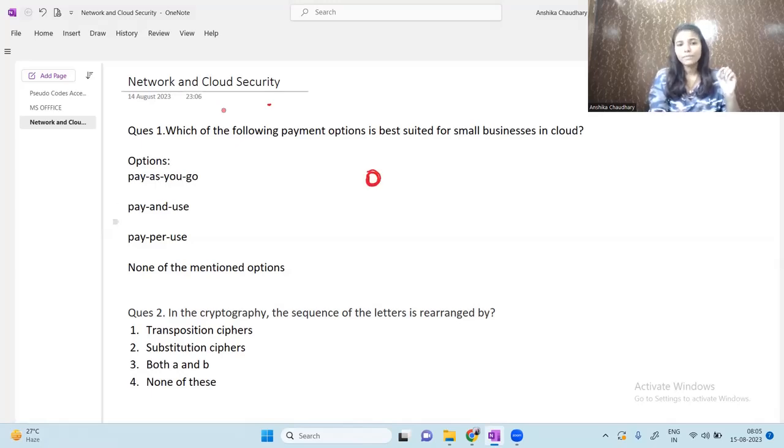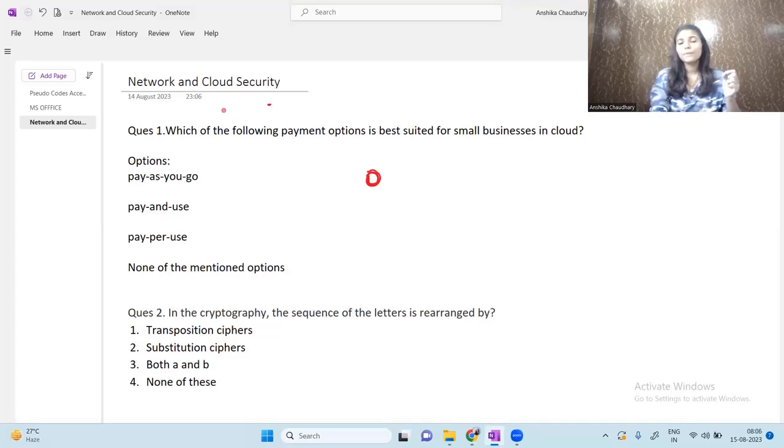And what is the meaning of pay and use? Suppose I recharge my phone with a 399 plan. Okay. This gave me 2 GB data per day, but I use only 1 GB data per day. So I'm wasting 1 GB of data as money, right? So what does it mean? I'm only using 1 GB of data, but I'm paying for 2 GB of data. So this is wasting of my money, and this method is pay and use. So this is not a good option.